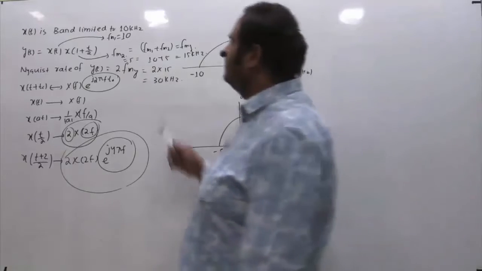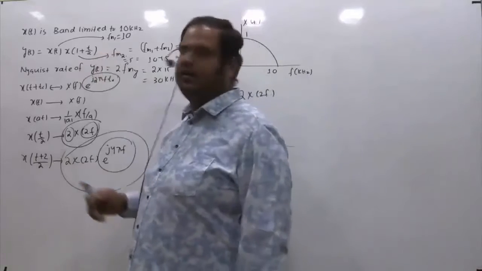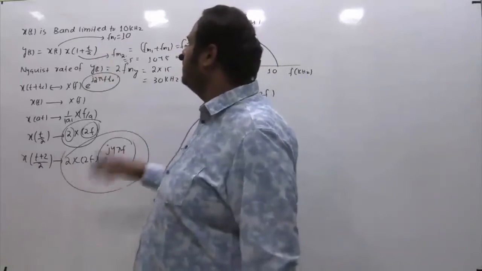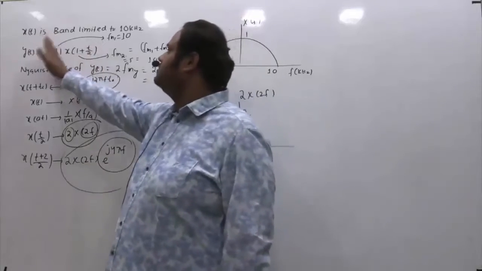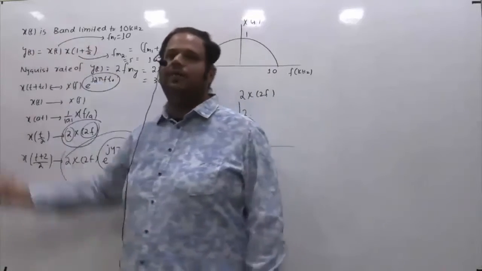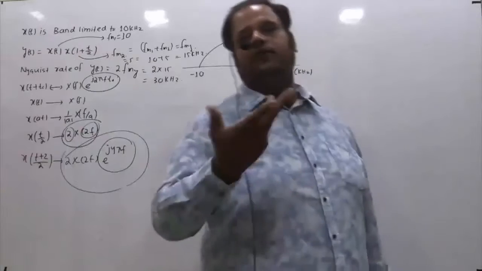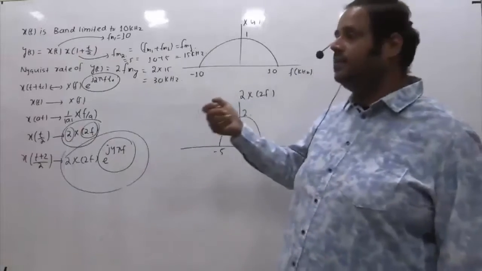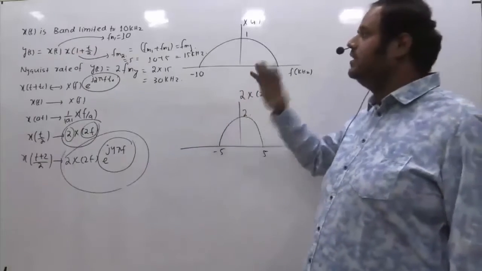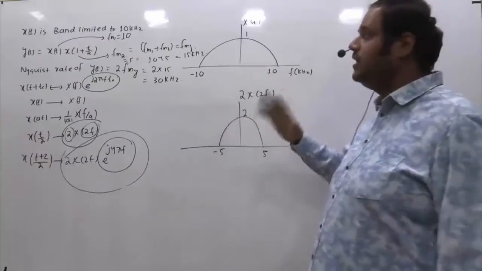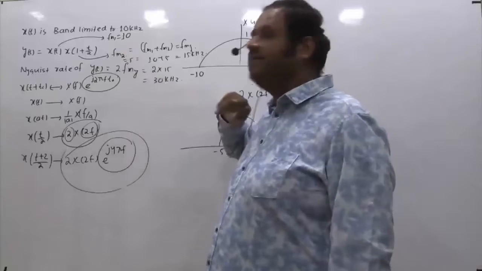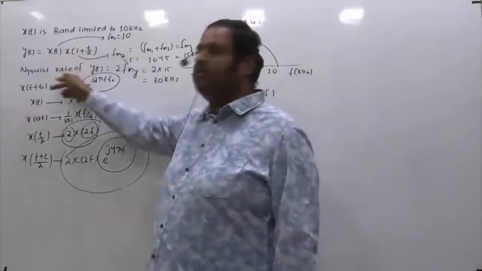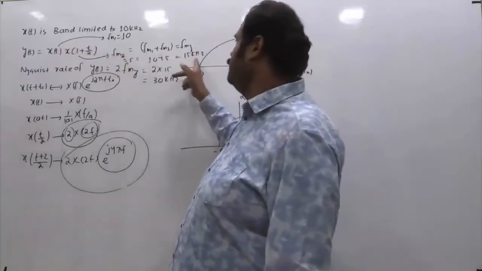The signal x(t), its frequency was given as 10. Then by using the scaling property, you obtain the maximum frequency of this signal. You know the individual maximum frequencies, and in time domain they are multiplied, meaning in frequency domain they will be convolved. In convolution we have to add the corresponding maximum frequencies of the individual signals to get the maximum frequency of the convolved signal. So I am adding this 10 and 5 to get the maximum frequency of this multiplied signal, which is coming as 15 kilohertz.